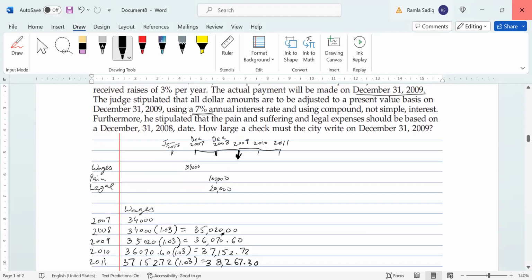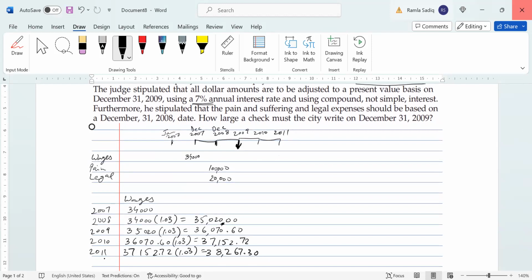Let's go ahead and fill in our wages over here so that we have a better understanding of what our cash flow is going to look like. Just one moment. Let's make that a little bit smaller so we've got some space there for us. So 35,020, 36,070. This is looking a little bit crowded. All right.